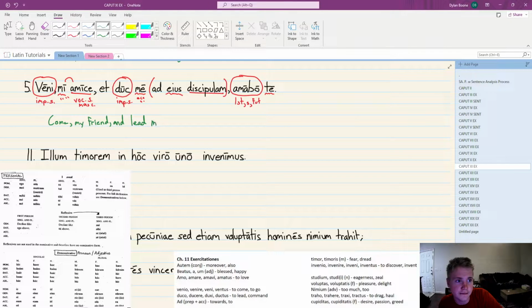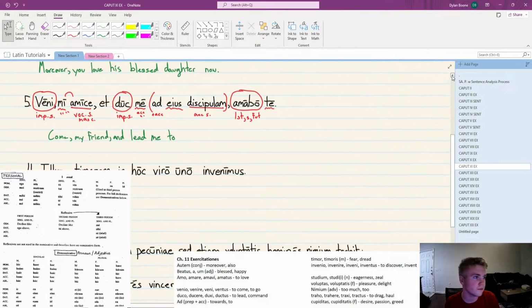And lead me. Well, where do I want you to lead me? Well, there's where our preposition gets in. Ad, to the object, discipulum, from discipula, feminine, a female student. So this is accusative singular. Maybe this takes an accusative. To the student, but not just the student, eius discipulum.